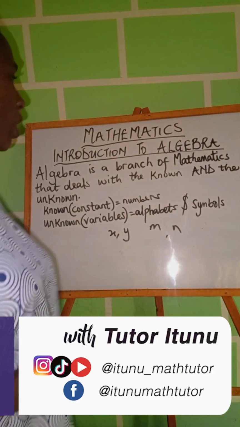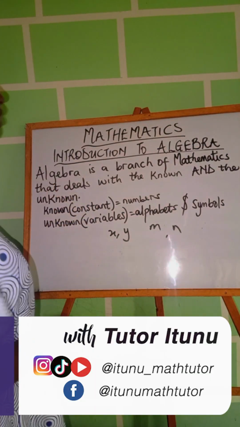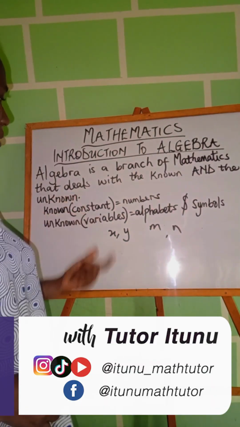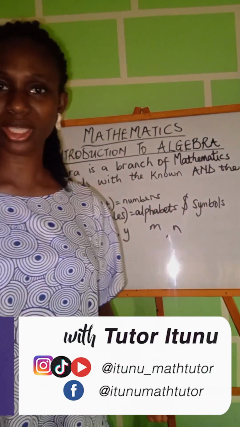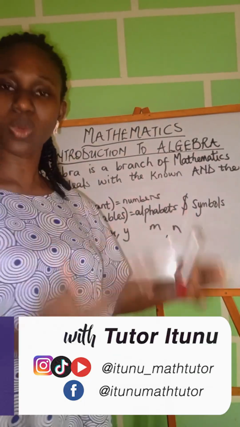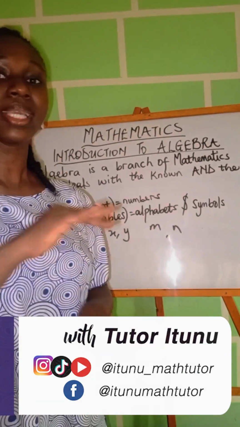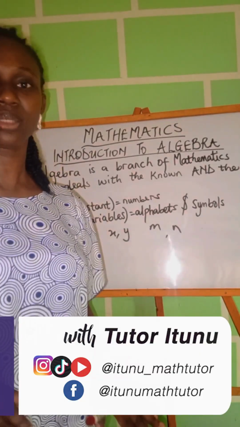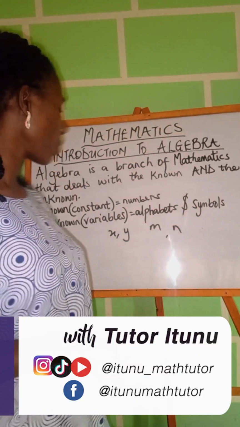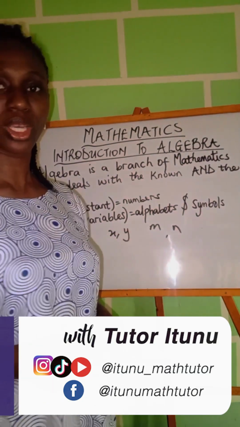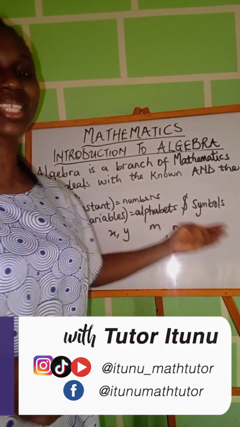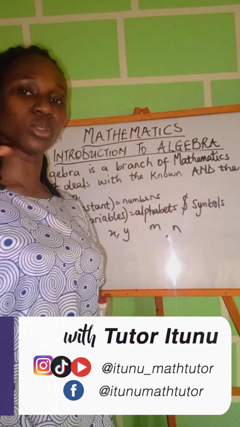What is algebra? Algebra is a branch of mathematics that deals with the known and the unknown. Now, when you hear the known in algebra, it has to do with numbers, and these numbers are constant. When you see a number in a question that has to do with algebra, just know that it will not change. Nothing happens to that number. So the numbers are constant. That's why you hear it as constant. But when you see unknown, unknowns are variables. They change. They change a lot. Okay. So we use alphabets and symbols to represent the unknowns.